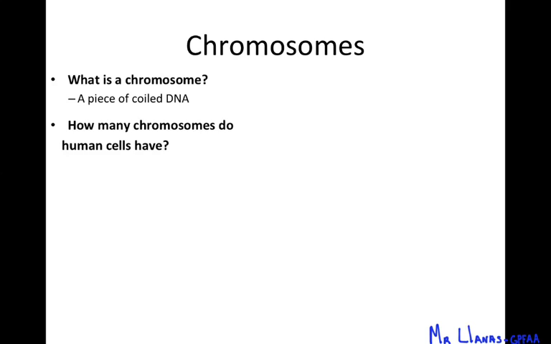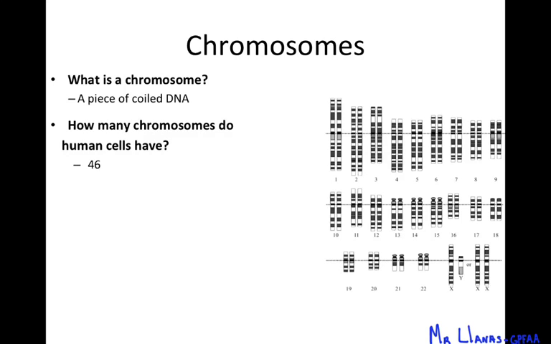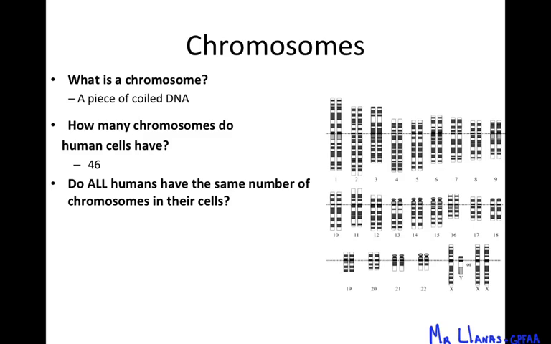The next thing we talked about was how many chromosomes human cells have. Well, they have 46 chromosomes or 23 pairs. In the picture here, it only shows 22, but that's because this chromosome right here is number 23, and it could either be X and Y or X and X. And we know that X and Y is for a male, X and X is for a female. So again, in every cell of our bodies, we have 46 chromosomes except our gametes. And we'll talk a little bit about that.